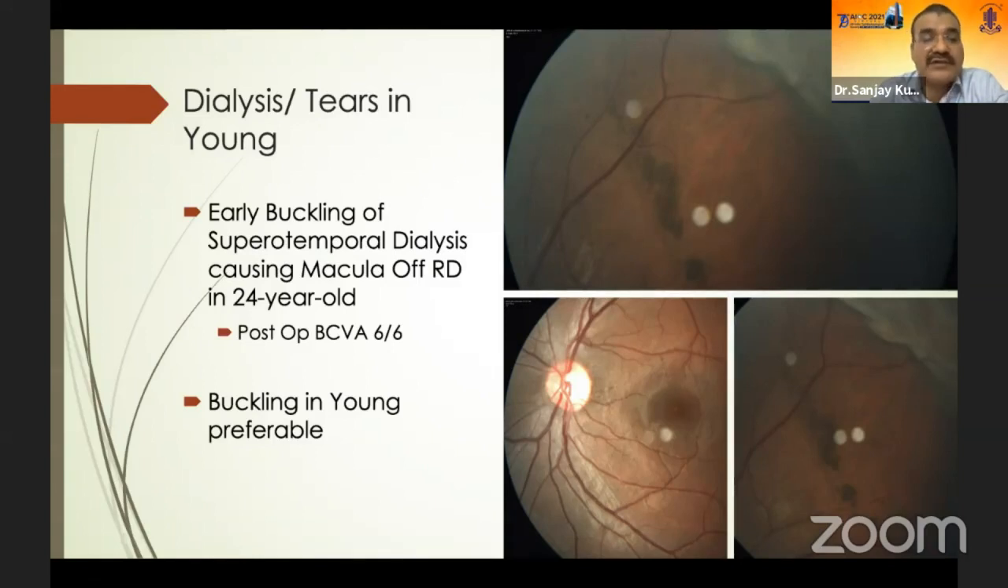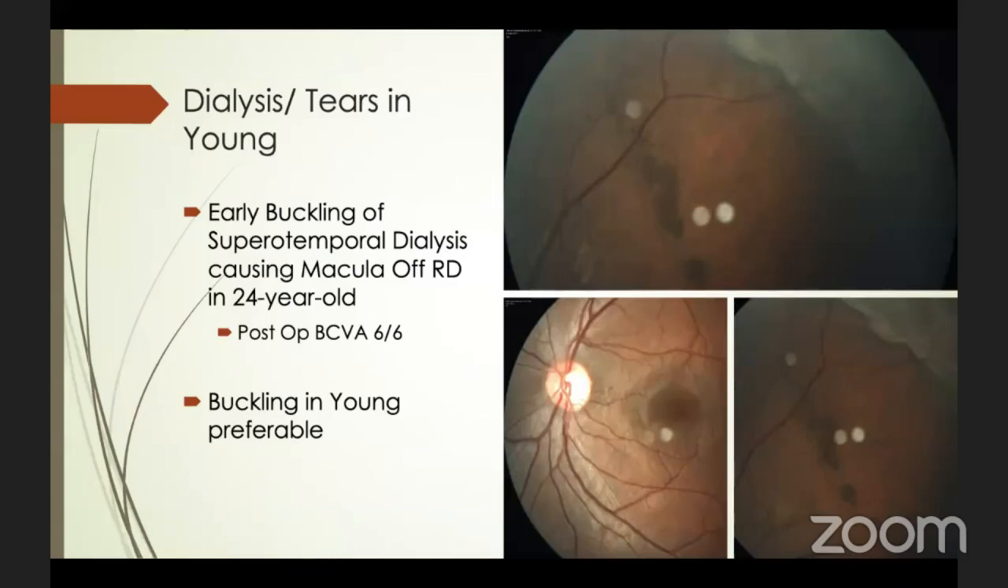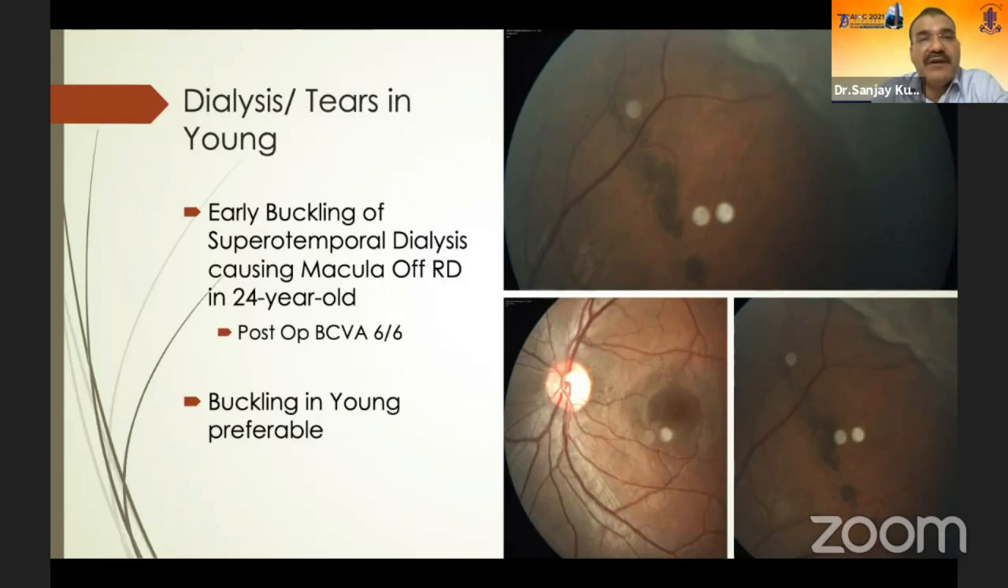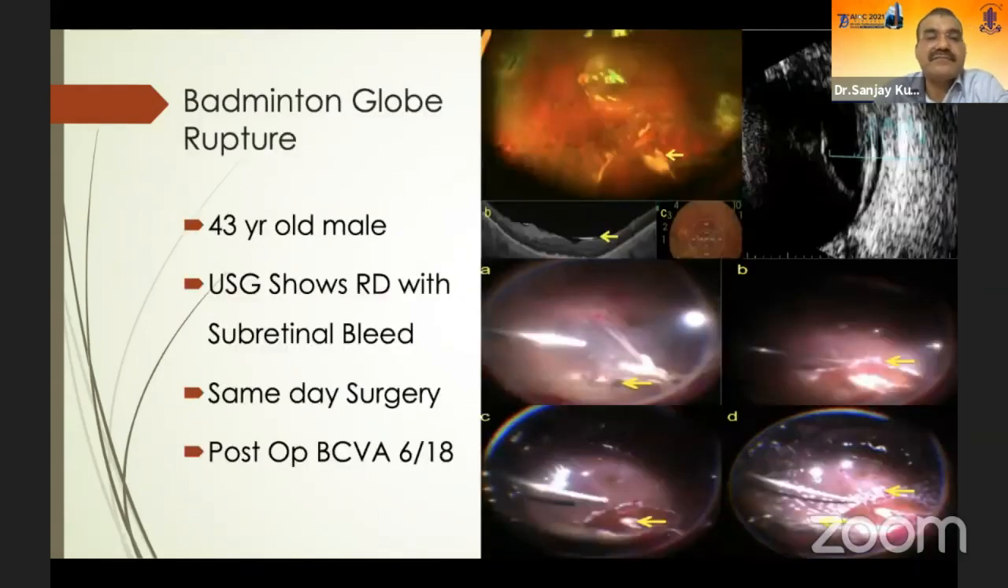So it's very important to reiterate that buckling can be very, very rewarding, especially in younger people and when there is a dialysis. Another scenario, a badminton injury with a racket. A young person comes with a vitreous hemorrhage and on ultrasound is detected to have RD and subretinal bleed. Surgery was done the same day and a good visual recovery of 6/18.